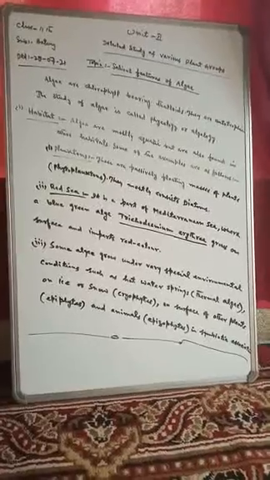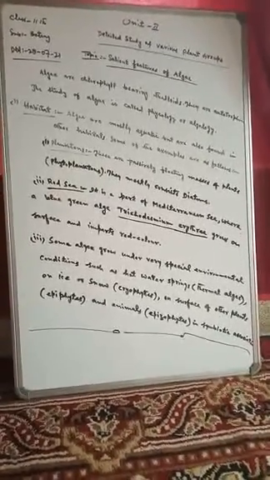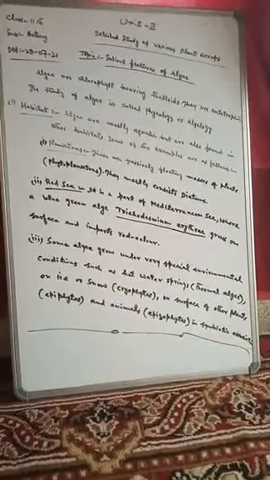Now, regarding the salient features of these algae, we will take the first salient feature, that is the habitat. Habitat means the living or dwelling place where they live, where they are found. Regarding this habitat, algae are mostly aquatic, that means they are found in water conditions.